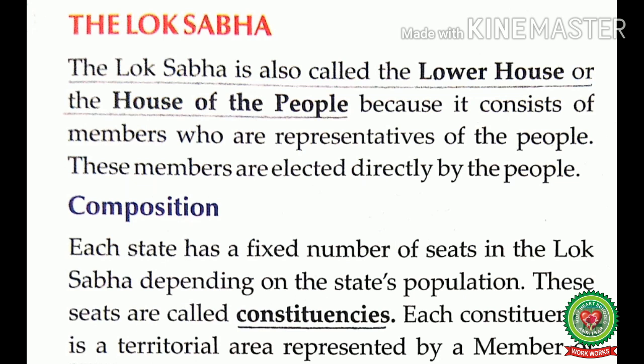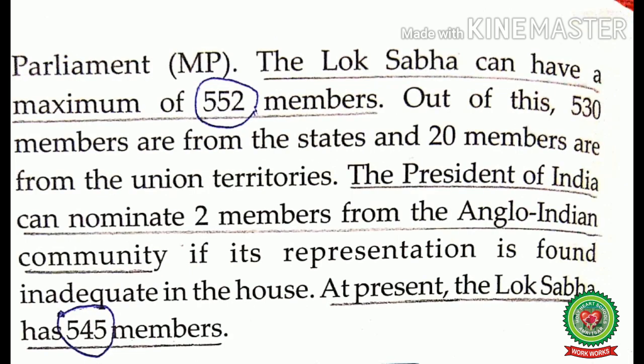Composition. Each state has a fixed number of seats in the Lok Sabha depending on the state's population. These seats are called constituencies. Constituencies means the areas divided for the elections. Each constituency is a territorial area represented by a member of parliament, that is MP. That means each state and union territory is divided into a number of areas called constituencies, and from one constituency one member is elected as a representative, and that representative member is a member of parliament.